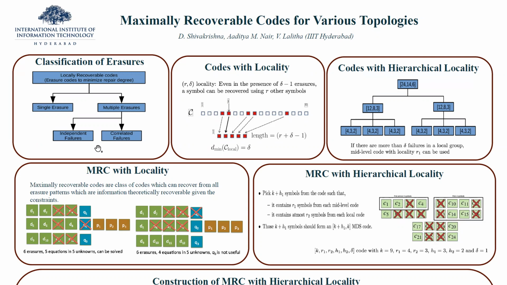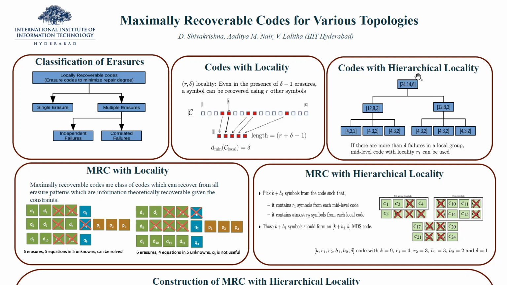Locally recoverable codes are erasure codes which are used to minimize the repair degree. The classification of erasures is as follows: single erasures and multiple erasures. Within multiple erasures, there are independent failures and correlated failures. Codes with (r, delta) locality: even in the presence of delta minus 1 erasures, a symbol can be recovered using r other symbols.